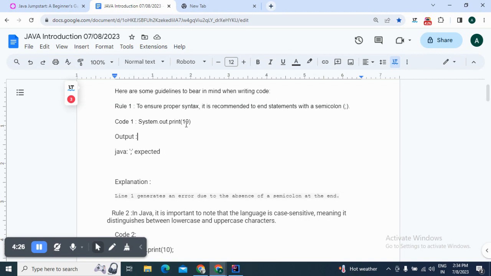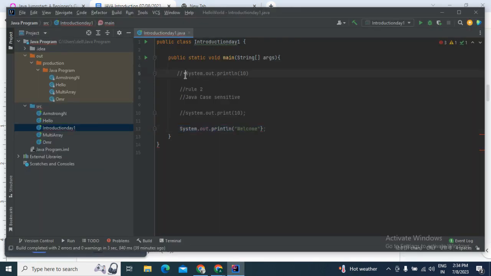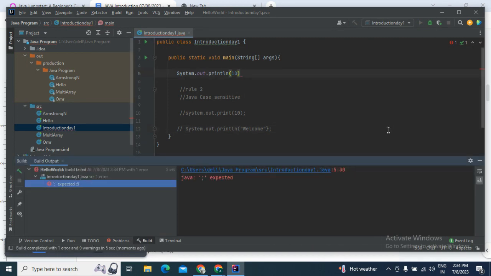I have written that code in my IntelliJ, and when I try to run that code, it gives me an error. Let me run that code.